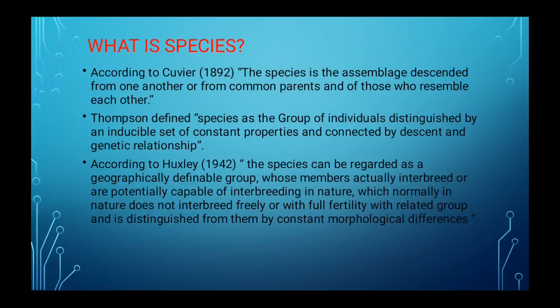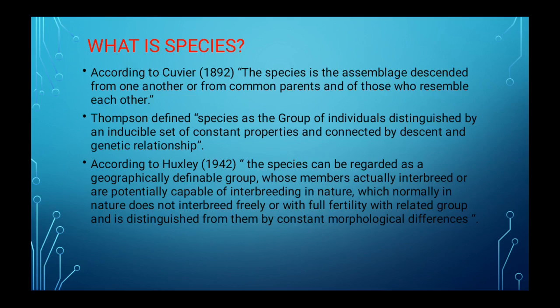According to Cuvier in 1892, the species is an assemblage descended from one another or from common parents and those who resemble each other. Okay, what Cuvier has defined the species: species is the assemblage descended from one another or from common parents and those who resemble each other.